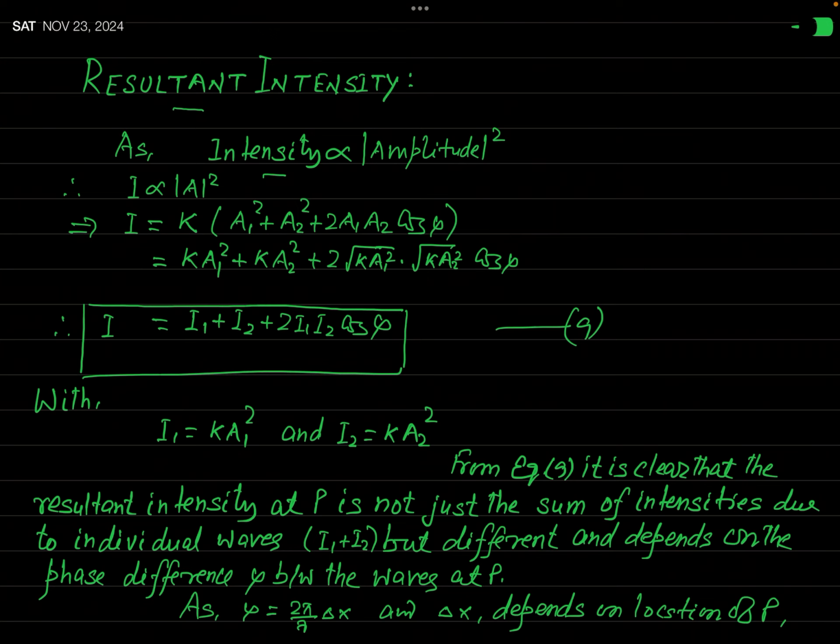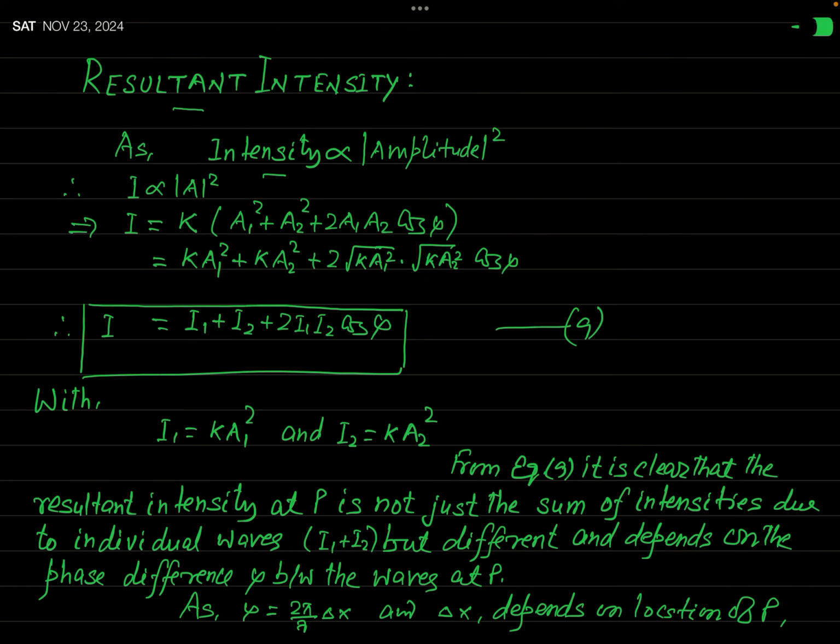So when the amplitude of a wave is complex, let us say A, then you have to take a constant k times mod A square, or you should say that mod A square is equal to A into A star, where A star is the complex conjugate of A. But if the amplitude is real, then there is no need to write this modulus sign.